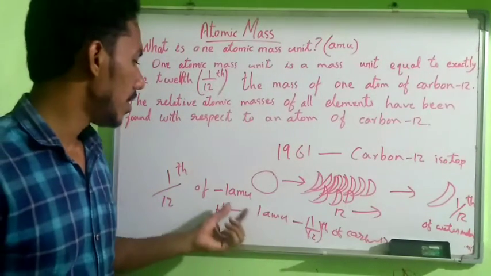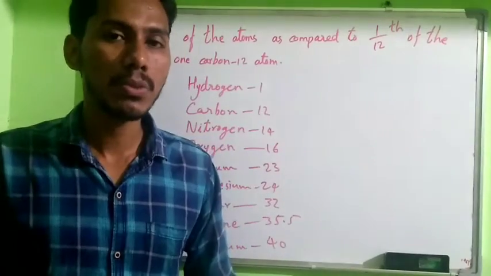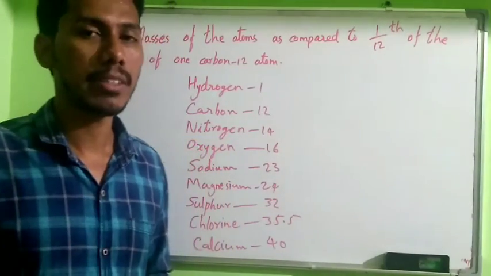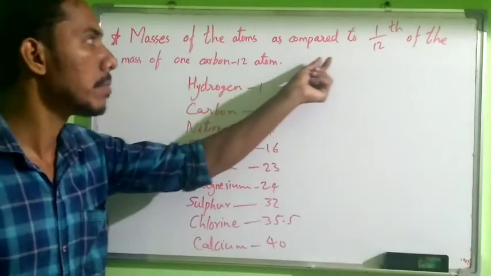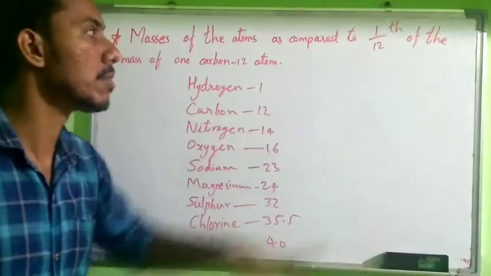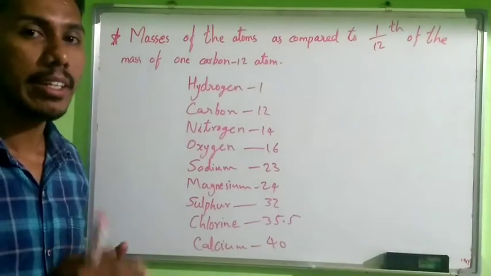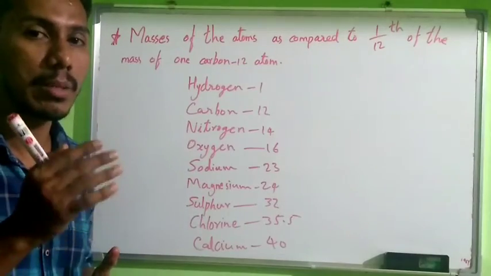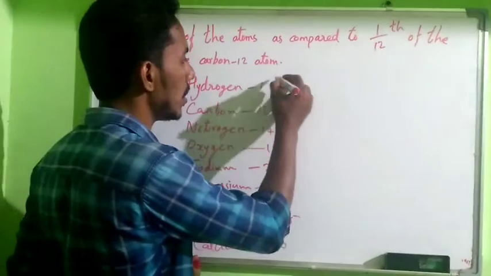In such a way, we define atomic mass unit. Then you have to study the standard masses of some atoms, the masses of atoms compared to 1 by 12th of the mass of the carbon 12 atom. That means, what are the masses of elements in atomic mass unit?